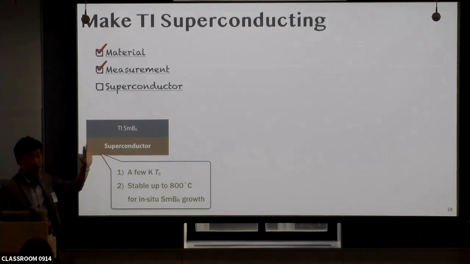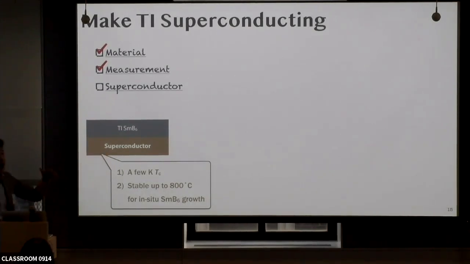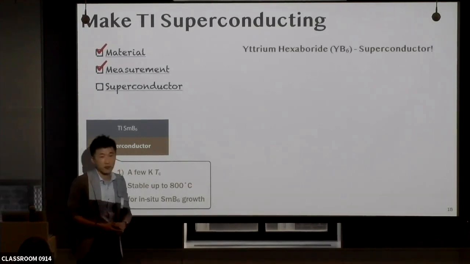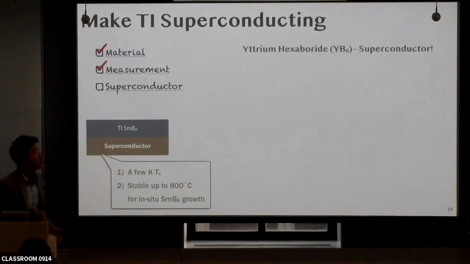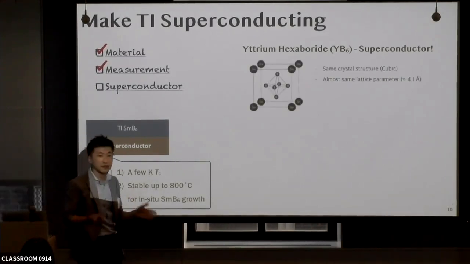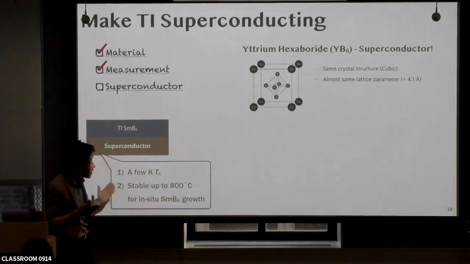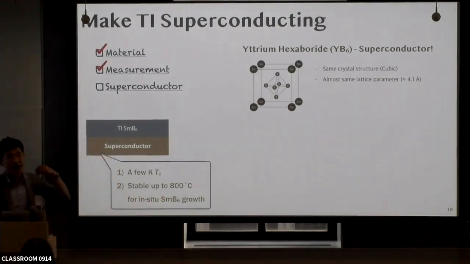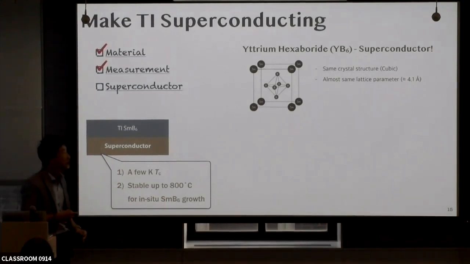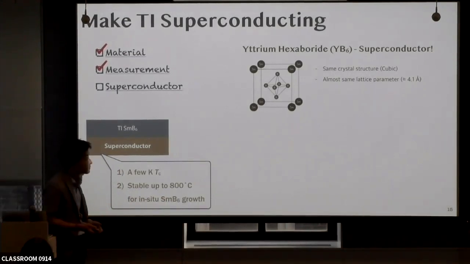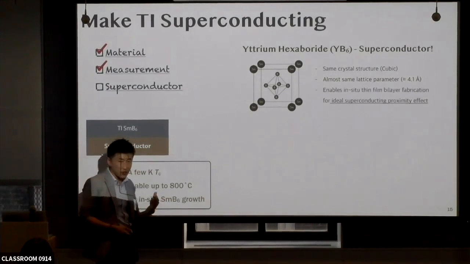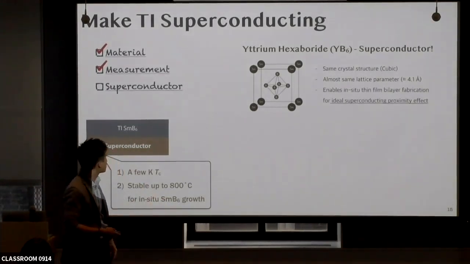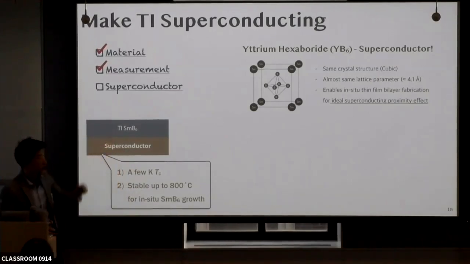Definitely, if we grow samarium hexaboride around 800 degrees Celsius, it ruins the surface interface. So we cannot get the ideal superconducting proximity effect. And we found that yttrium hexaboride is a superconductor. So there is a lot of benefit in taking yttrium hexaboride. Basically samarium hexaboride and yttrium hexaboride have the same crystal structure and almost the same lattice parameter. So we can expect that we can use the same growth condition to grow yttrium hexaboride and samarium hexaboride because both are hexaboride systems. So we can do in situ thin film growth, bilayer fabrication, for the yttrium hexaboride and samarium hexaboride in such a case.